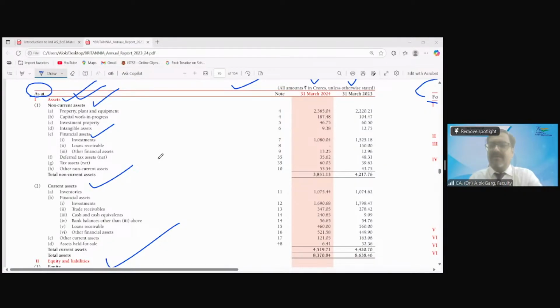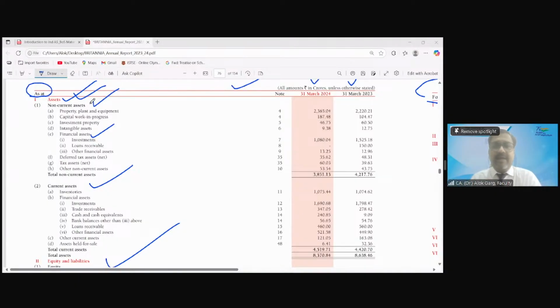Friends, IFRS compliant, Ind AS. Our Ind AS are the converged version of IFRS applicable to India. Our Ind AS are 99.5% cut copy paste of IFRS. So the global presentation of balance sheet is that it starts with the asset, then equity, then liability. So we have aligned our balance sheet presentation with the international presentation, global presentation, right? So we brought assets first, then equity, then liability. So this is the format.